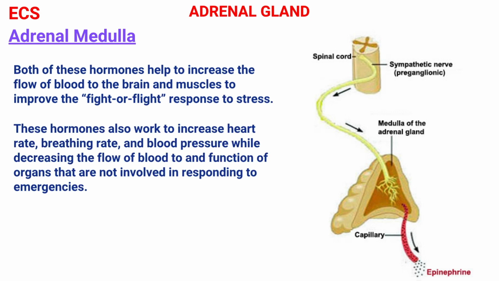Both of these hormones help to increase the flow of blood to the brain and muscles to improve the fight or flight response to stress. These hormones also work to increase heart rate, breathing rate, and blood pressure while decreasing the flow of blood to, and function of, organs that are not involved in responding to emergencies.